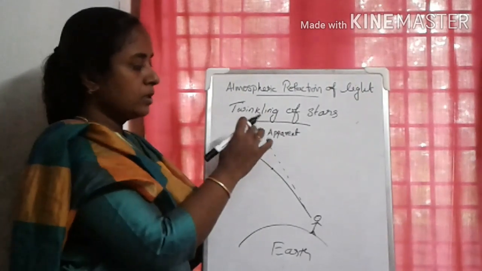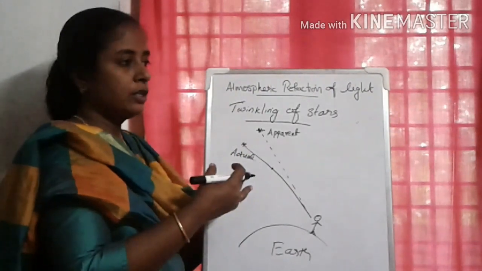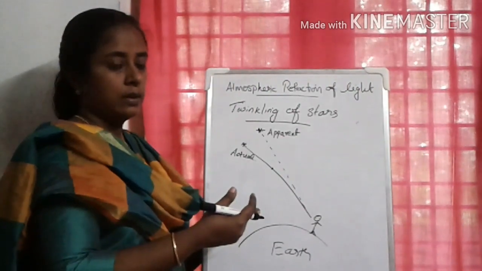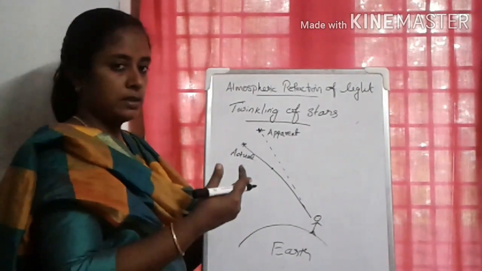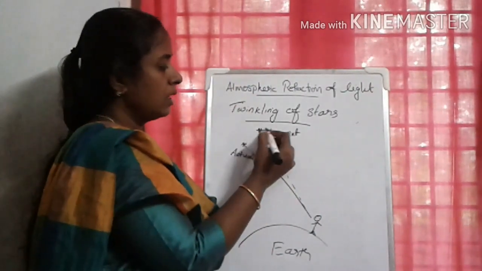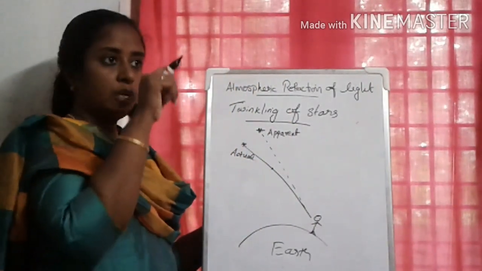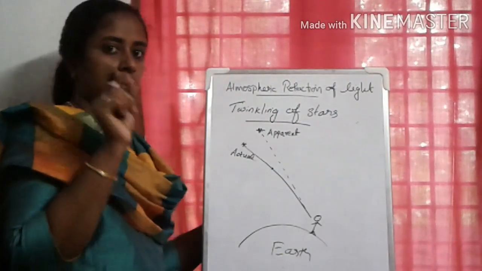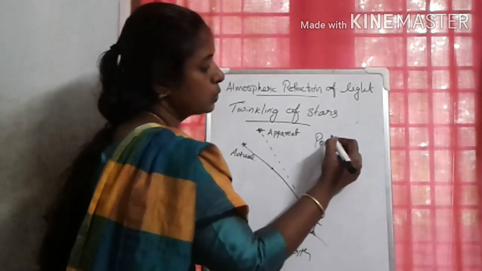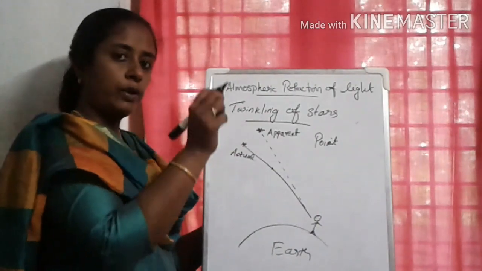And this position is not stationary. It will change continuously because the physical conditions of the Earth are not constant, they vary continuously. Due to this, the apparent position changes. And also, the amount of light. Stars are considered as a very minute point source of light. Can you see a correct star shape there? You can see only dots. That means stars are considered as a point source of light, a point object. We can see a star as a point object.